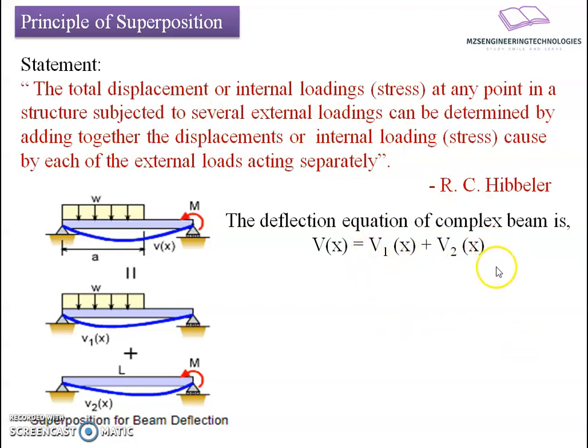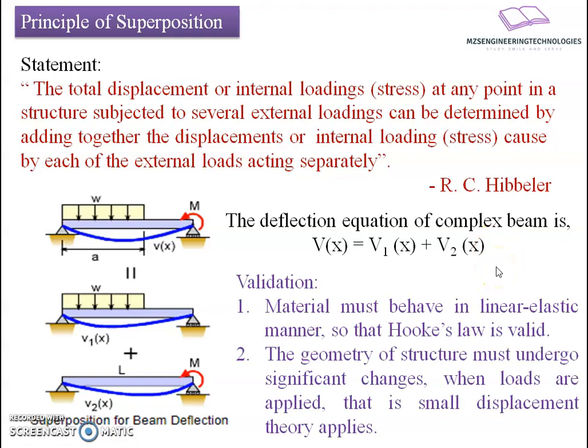But this statement is valid for some cases only. The validity condition is that the material must have linear static behavior, that is, it obeys Hooke's law. And the second condition is that the geometry of the structure may undergo changes, but the displacements are so small that we neglect them, that is, we apply small displacement theories. Only then is this equation valid.